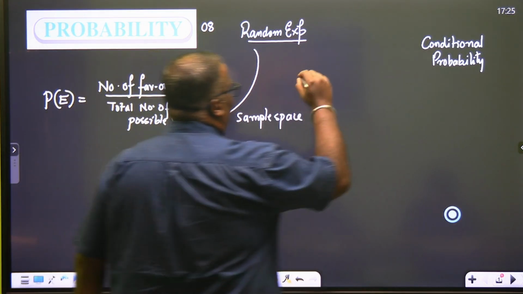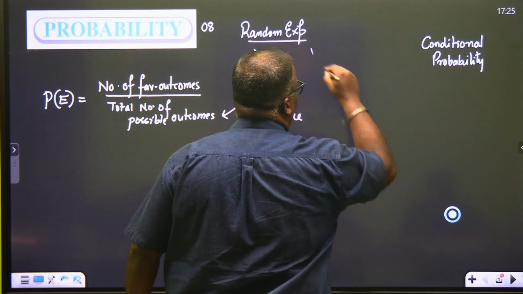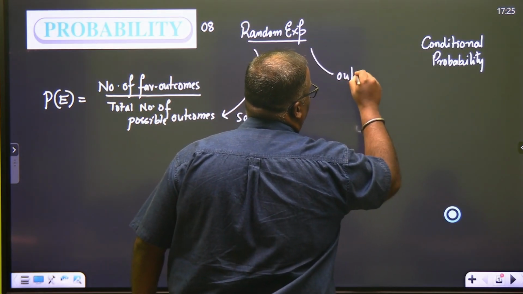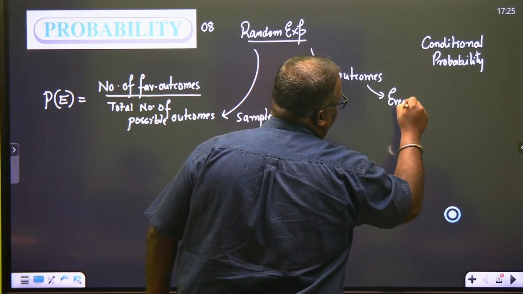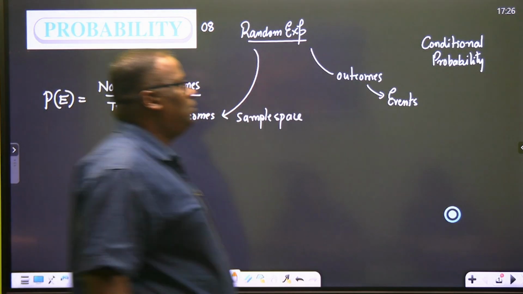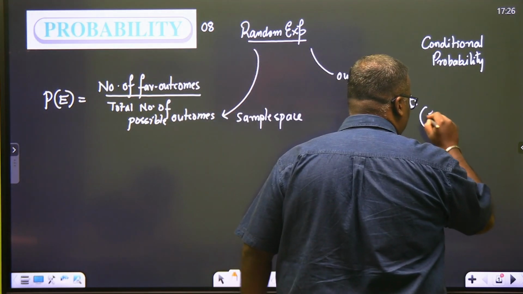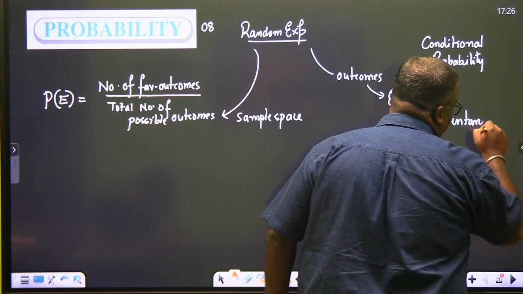Then if a random experiment comes out with outcomes, then these outcomes are also known as events, right? And then we'll use a word here a lot with an adjective added to it: elementary event.